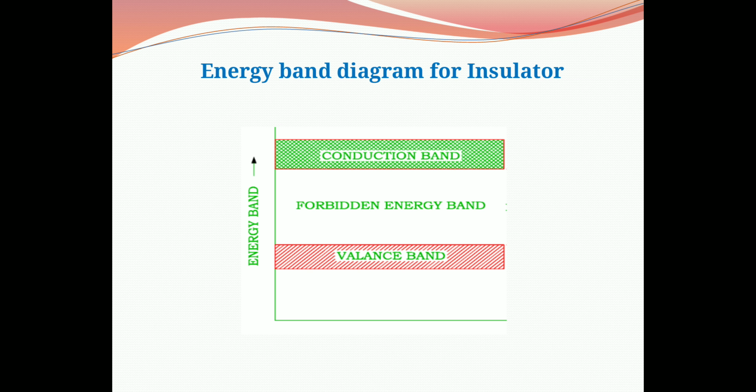This is the energy band diagram for an insulator. As the theory states, there is a wide gap between the valence band and conduction band, about 5.5 electron volt or greater than 5.5 electron volt, and therefore it is practically not possible for an electron in the valence band to jump to the conduction band, and therefore these materials work as insulators.